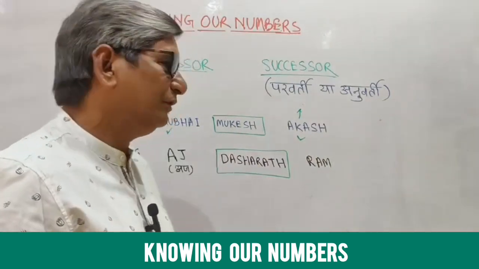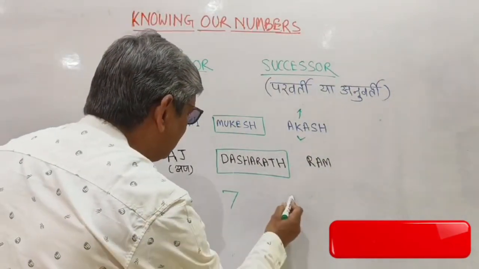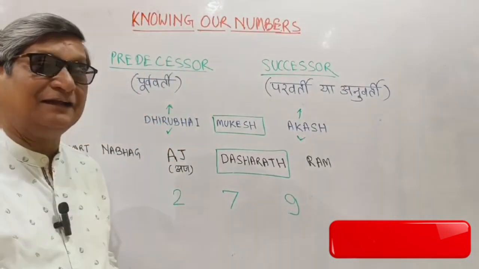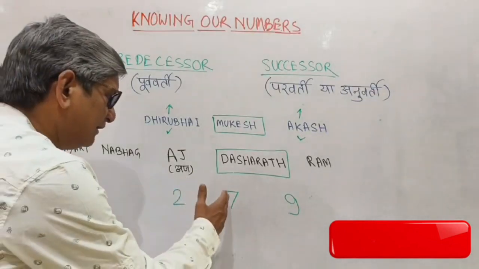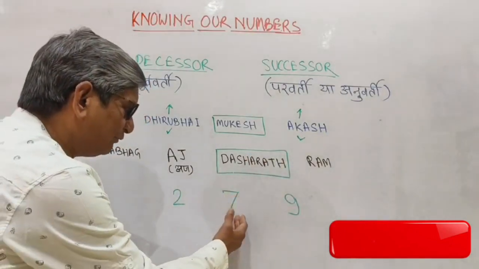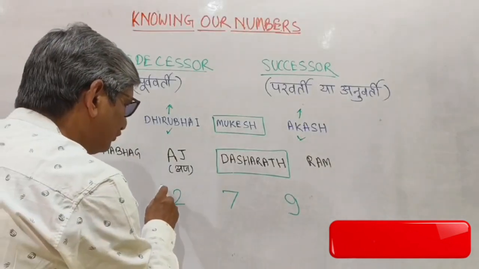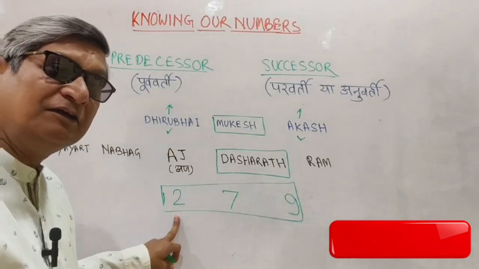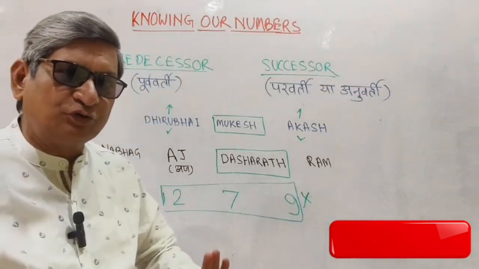We take one example. Let's suppose that you have 279. If you write 279, there is some confusion. It's not the predecessor. Think. After 7, it's not 9. Before 7, it's not 2. Are you able to understand? So here we are not going to say that 9 is the successor and 2 is the predecessor.